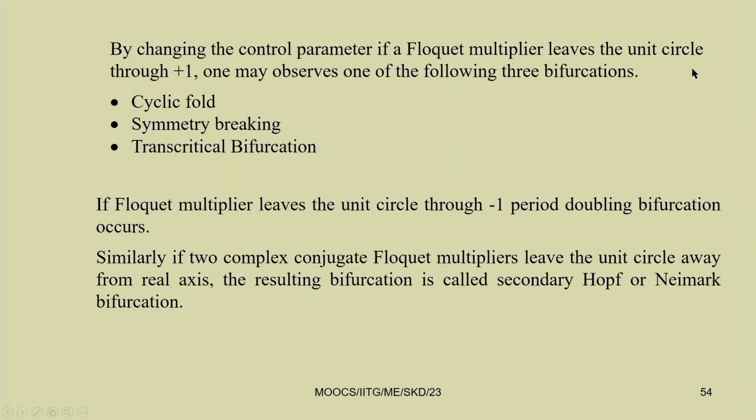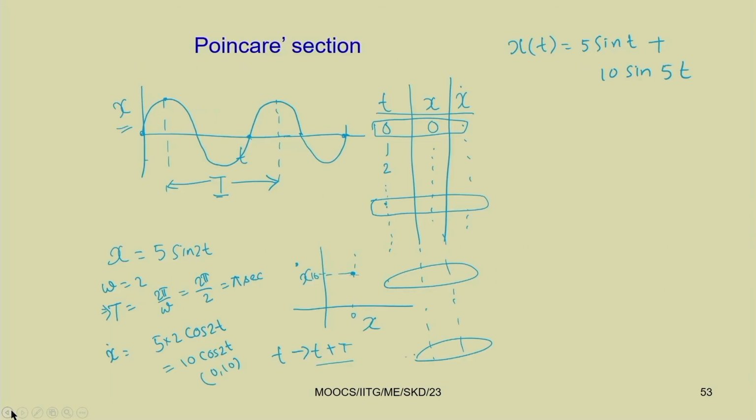So, in this case we have two time periods. Here omega 1 equal to 1 and omega 2 equal to 5. In that case, this gives rise to the time period T equal to 2 pi by omega, that is 2 pi by 1.